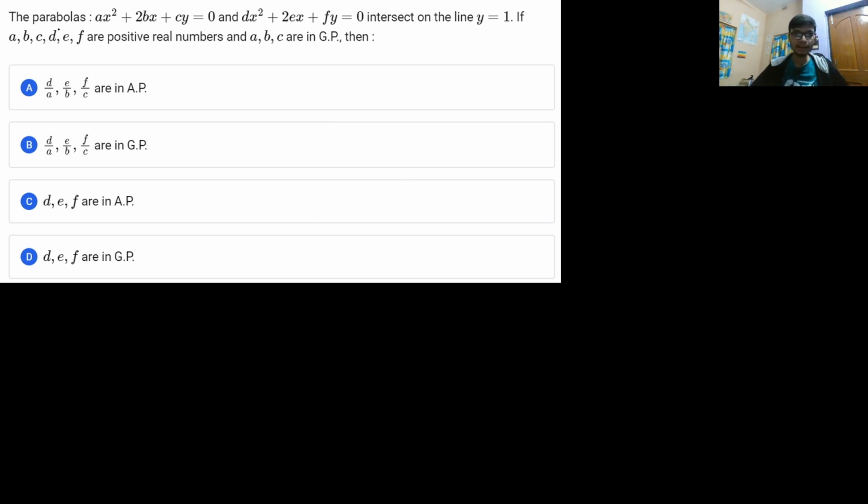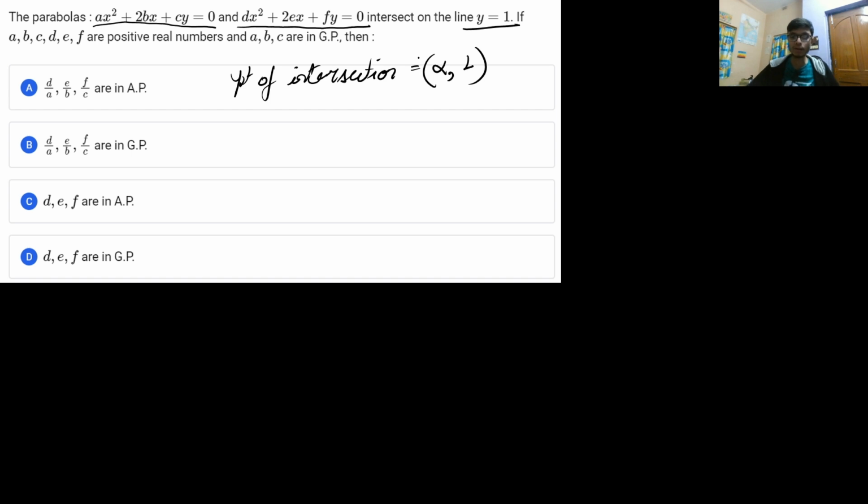It is saying that two parabolas, whose equations are not the general equation of parabola that we generally see, intersect on the line y is equal to 1. That means this particular parabola will have the point of intersection. So how I'm thinking is the way you must also think. The point of intersection of the parabolas is alpha comma 1, because the y coordinate will be fixed equal to 1.